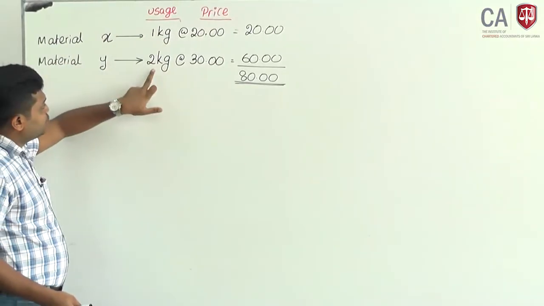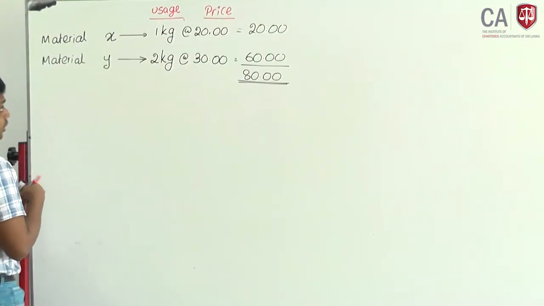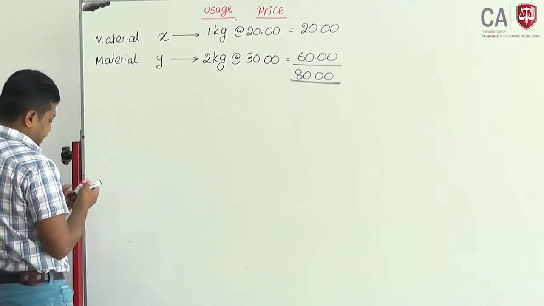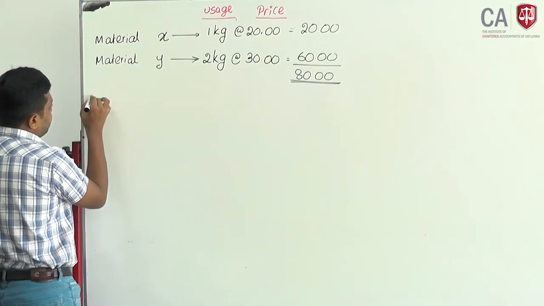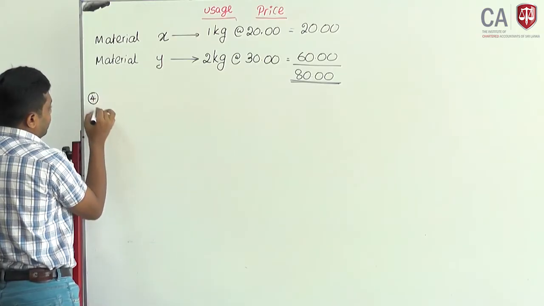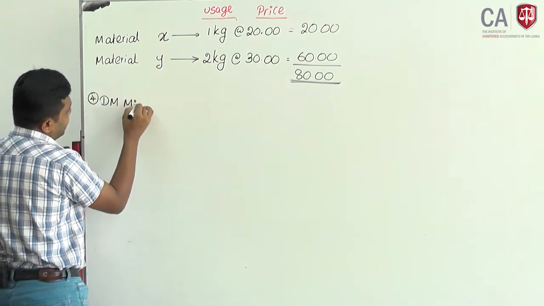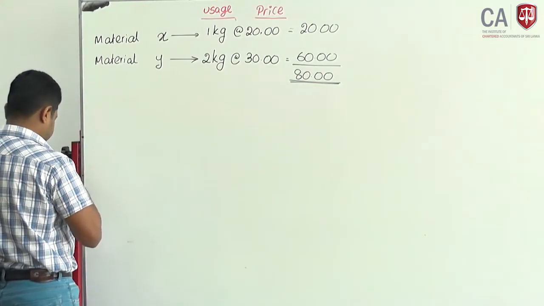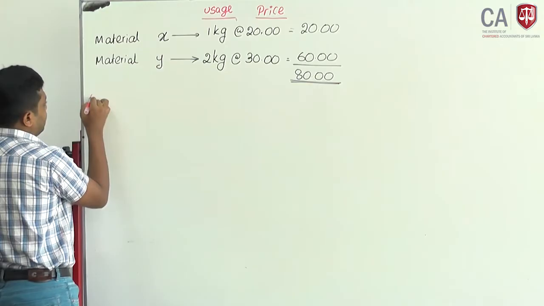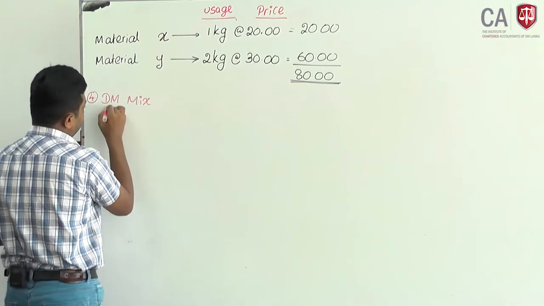Now this is the mixture, 1 kilogram from X, 2 kilogram from Y. We have to prepare a kind of schedule like this. Direct material mix variance.